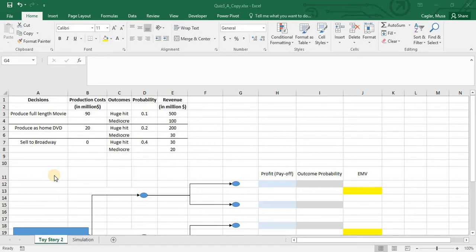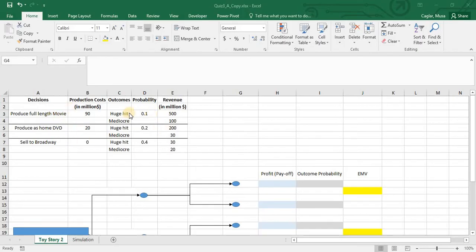We have a decision of movie, DVD, or selling to Broadway, and for each decision I have cost information. Also for each decision I have two possible outcomes like huge hit or mediocre. Also we are given the chances of huge hits for each decision.